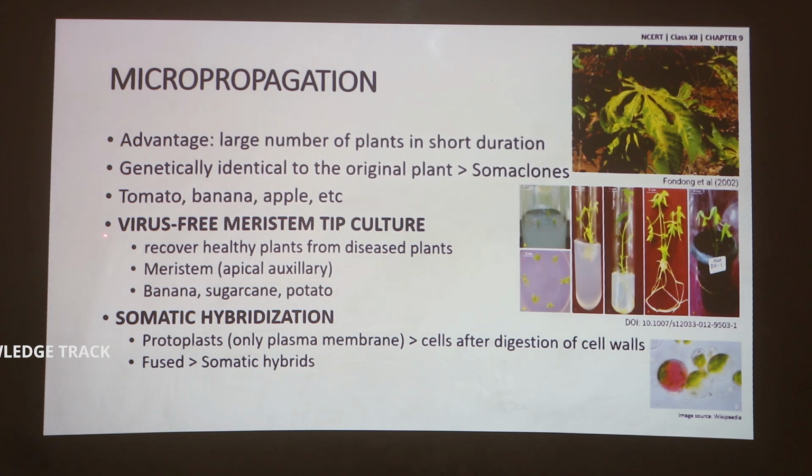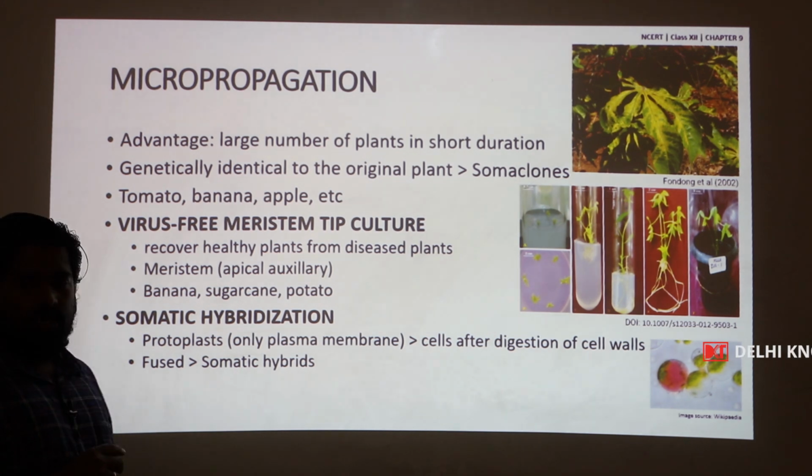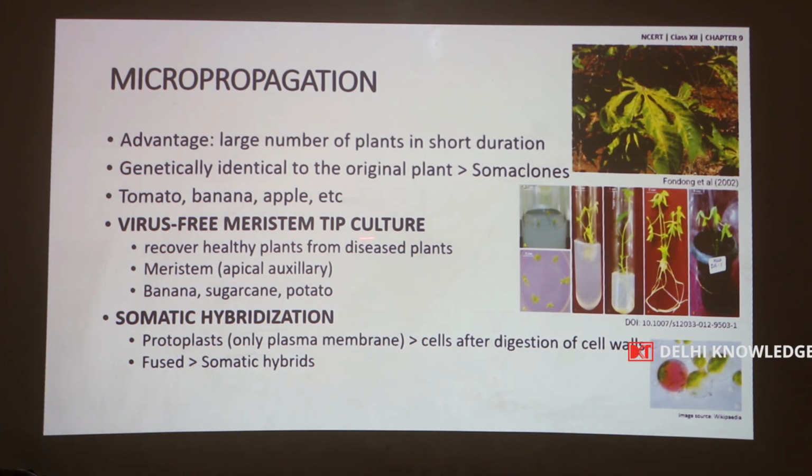One application or one use of micropropagation is virus free meristem tip culture. So, this is performed to recover healthy plants from diseased plants, even if they are infected by virus. The meristems, either apical or axillary, are sampled to set up a virus free meristem tip culture.